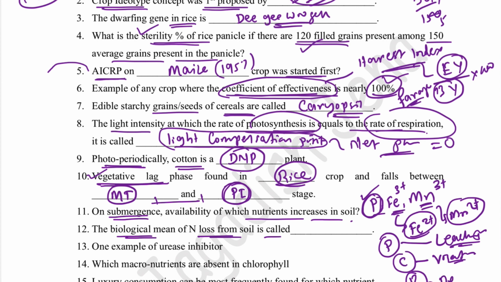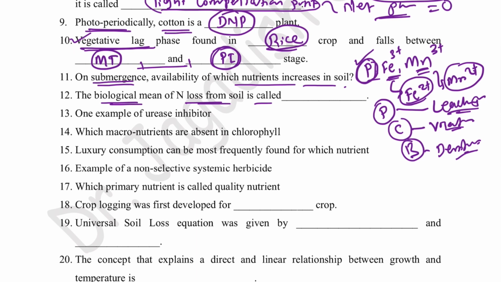Biological loss is denitrification. In denitrification, the terminal oxygen is consumed by soil microbes, and the nitrogen is liberated to the atmosphere in the form of nitrous oxide and dinitrogen. Then, one example of urease inhibitor: you can find NBPT, PPDA, phenyl phosphorodiamidate. These are examples of urease inhibitors.